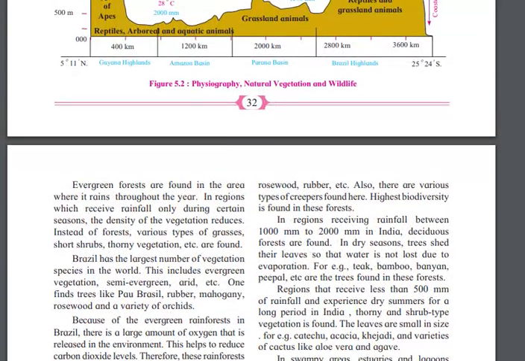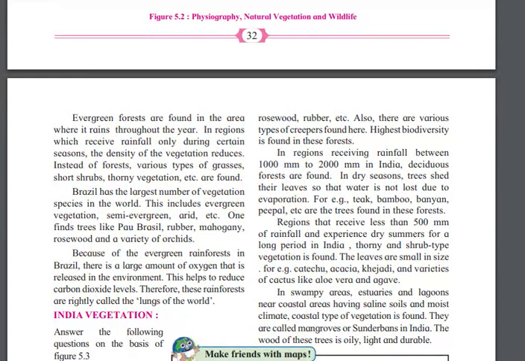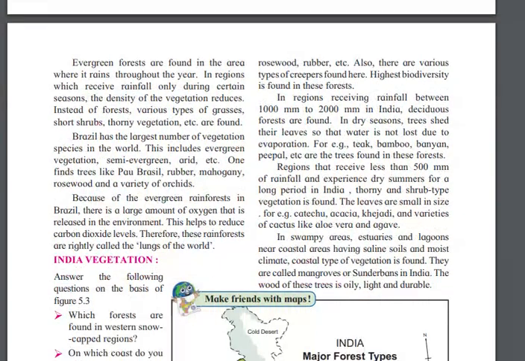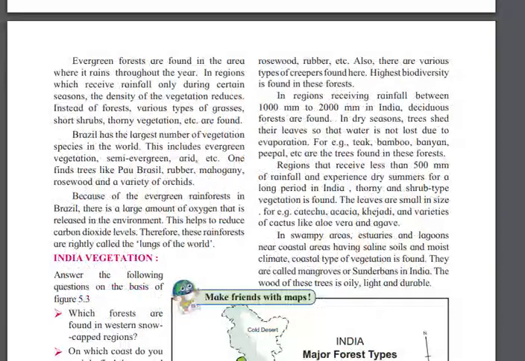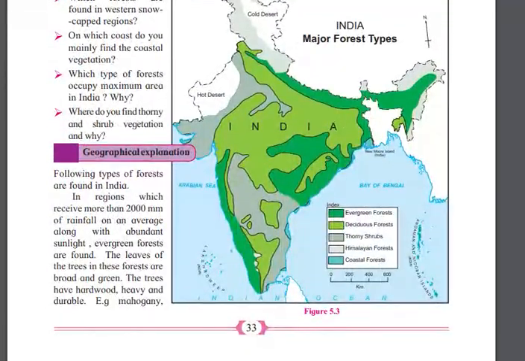Okay, we have understood. In the equatorial area the rainfall is very heavy throughout the year. Because of that, the vegetation varies. As you go away, the vegetation density will decrease. Because of this vegetation, too many plants and trees release oxygen, and it is also called the lungs of the world. Okay, vegetation of India, right? Vegetation of India.